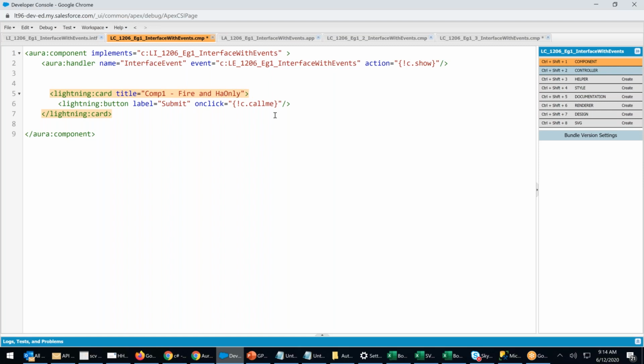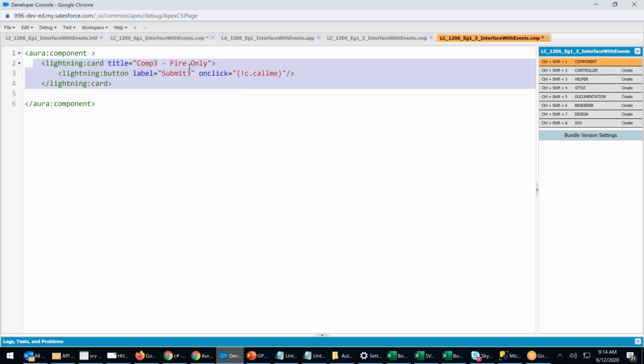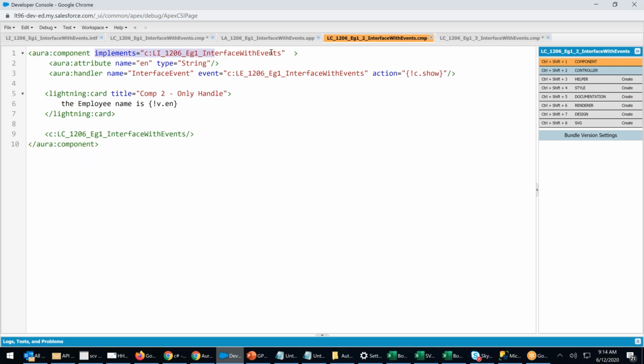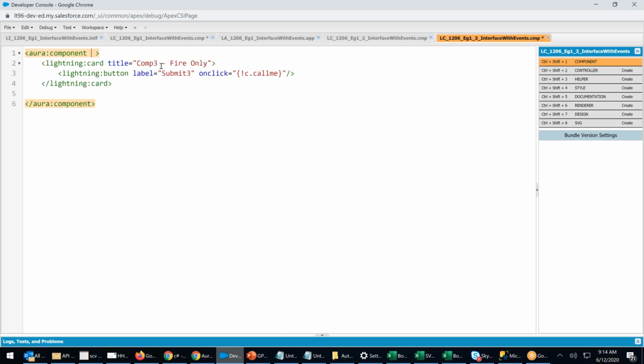Comp 1, fire and handle. Comp 2, only handle. Comp 3, only fire. Comp 4, fire and handle. Everybody will be subscribing to what? Implements the same interface. Implements the interface.